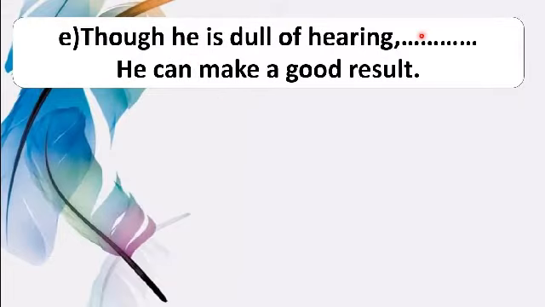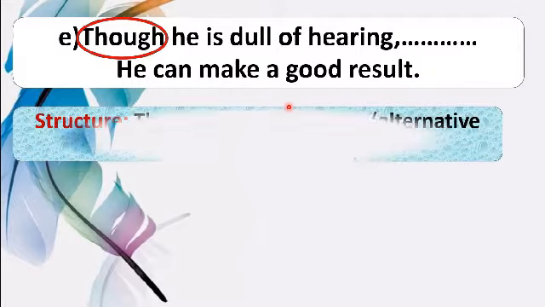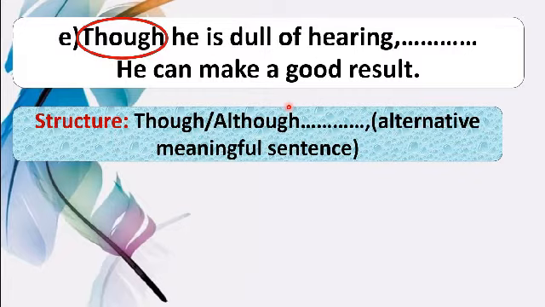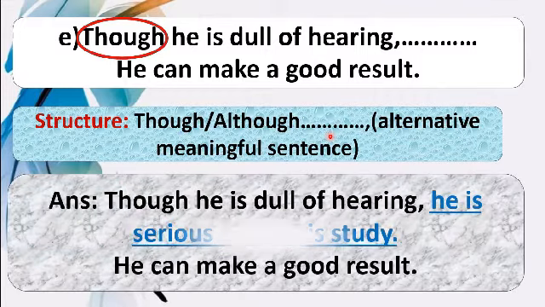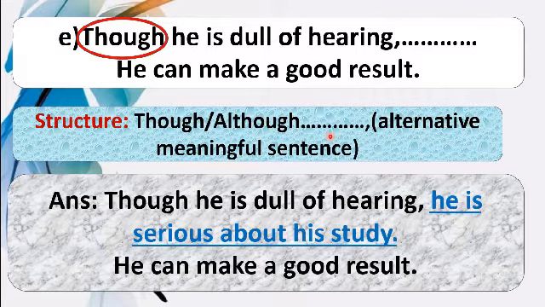Though he is dull of hearing dash, he can make a good result. Dear students, here though is a clause marker, and after this clause marker though, we have to write an opposite meaning sentence. According to the structure, after though or although, we have to write an alternative meaningful sentence. Now, dear students, we can complete the sentence in this way. Though he is dull of hearing, he is serious about his study.